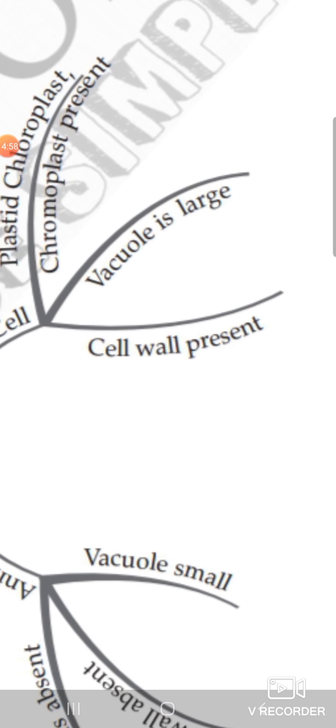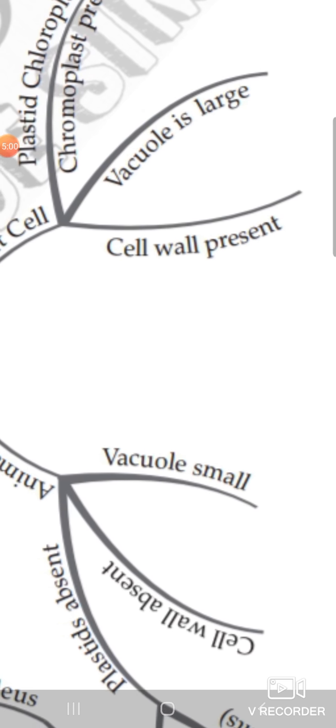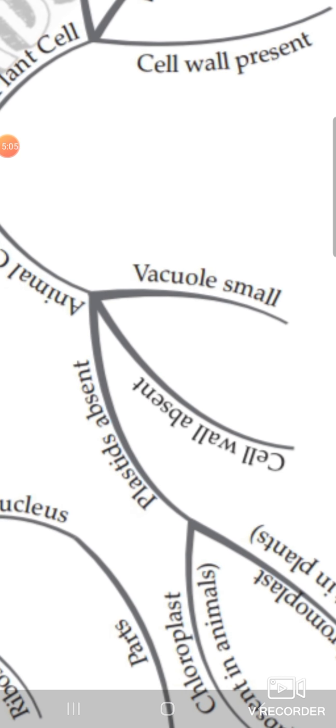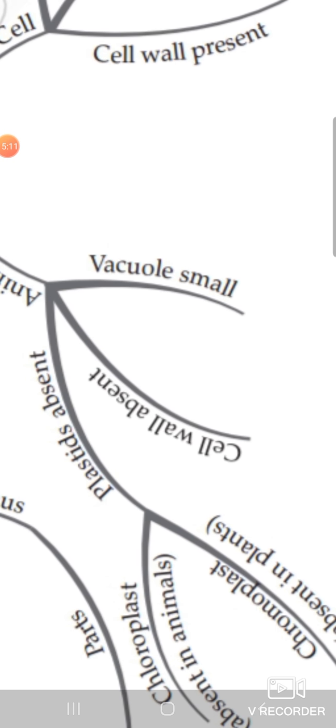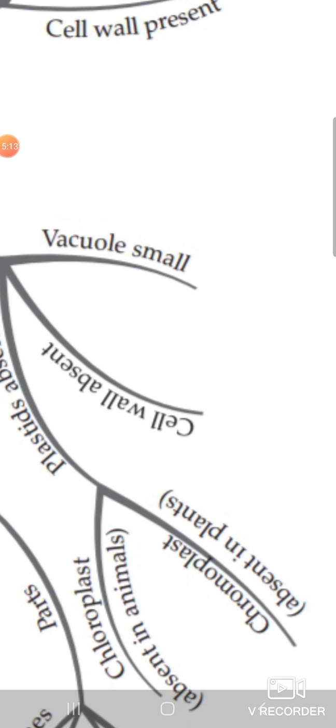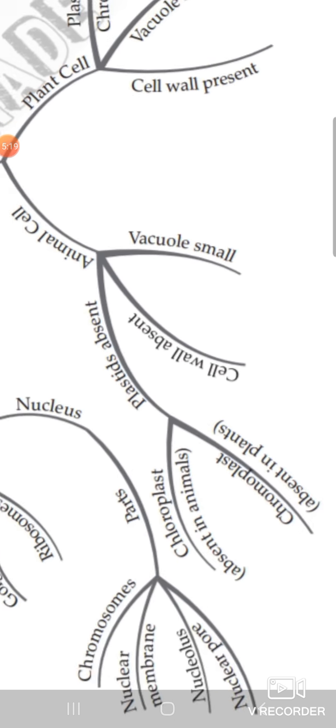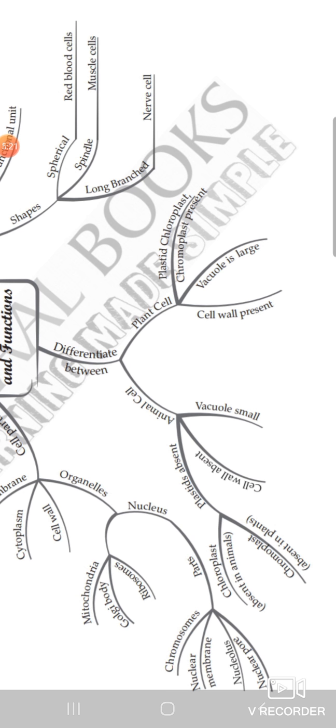Second, the vacuole is large and sap vacuole is present, whereas the animal cell is different: plastid is absent because animal cells cannot prepare their own food. Sap vacuoles are also absent and vacuoles are small. Any kind of plastid, whether chloroplast or chromoplast, is absent inside the animal cell.